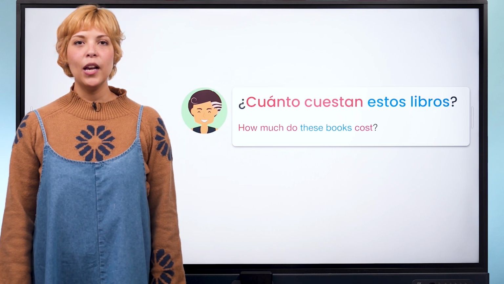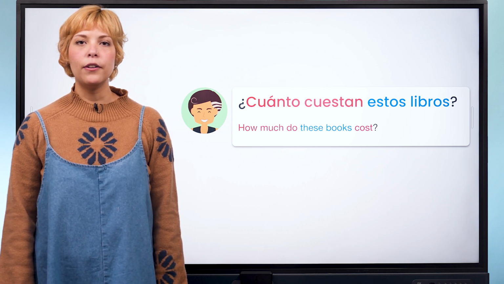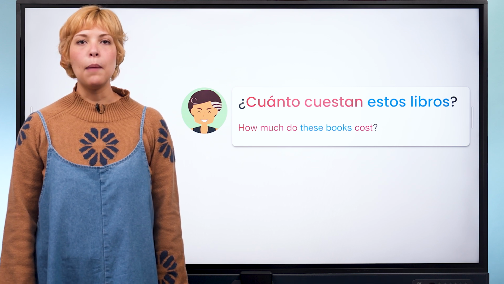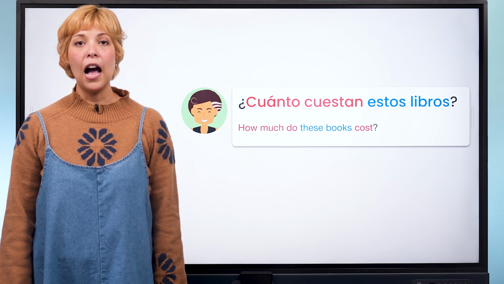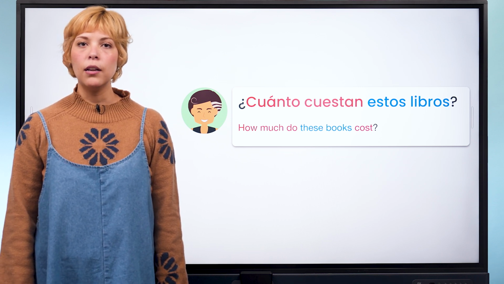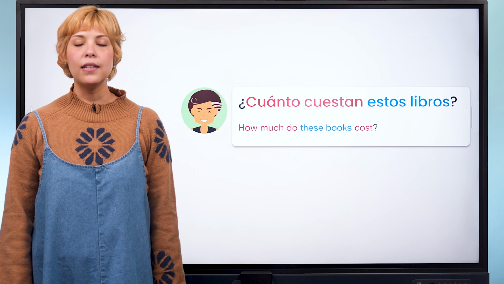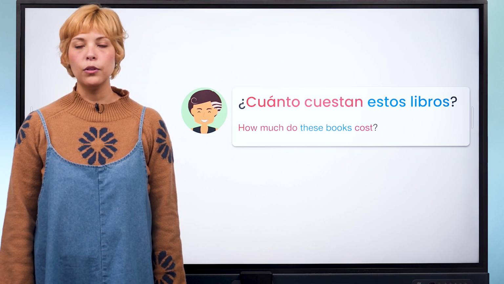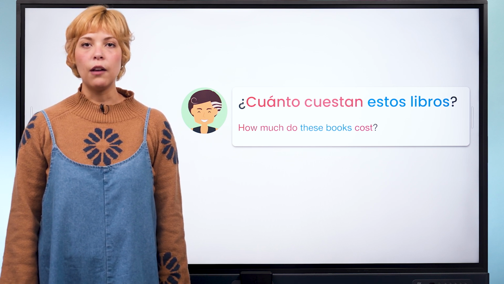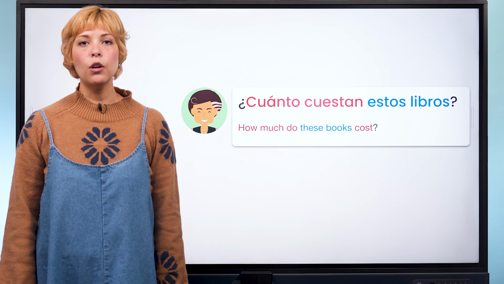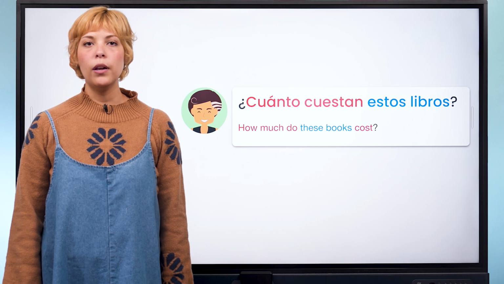Here's another example. ¿Cuánto cuestan estos libros? How much do these books cost? We notice a pattern where ¿cuánto cuestan? is followed by a plural noun phrase. Now, let's see the structure. Here, ¿cuánto means how much and comes before cuestan, which means to cost. But since libros is plural, we use cuestan instead of cuesta. Estos libros means these books. Estos is a demonstrative adjective for plural masculine nouns like libros, books. So, ¿cuánto cuestan estos libros? perfectly follows the pattern ¿cuánto cuestan? plural noun phrase.